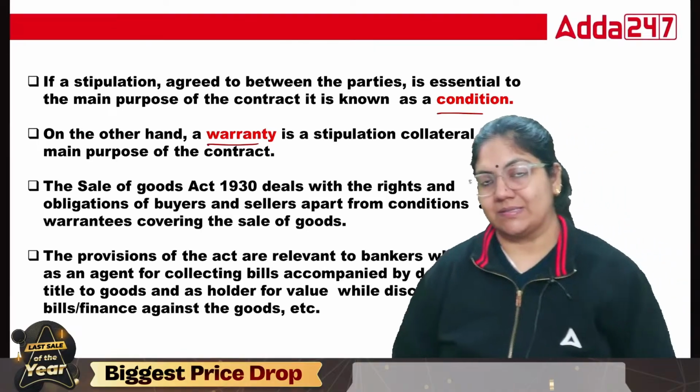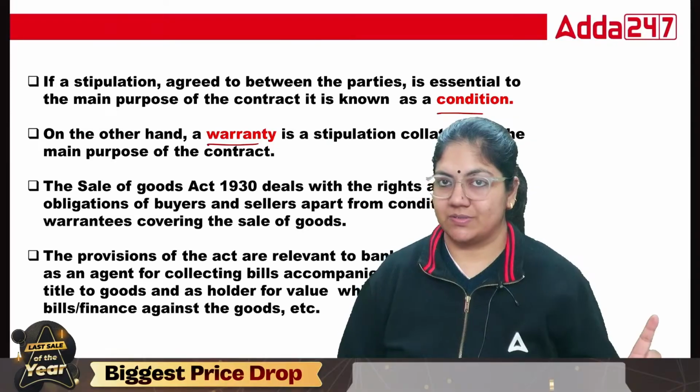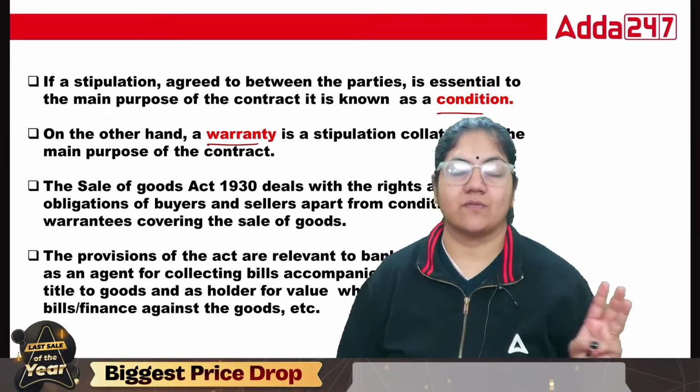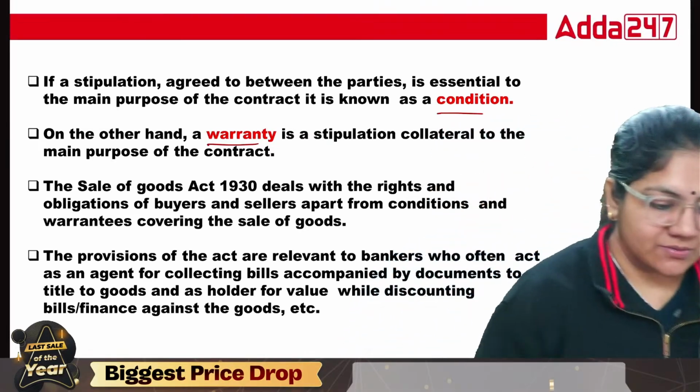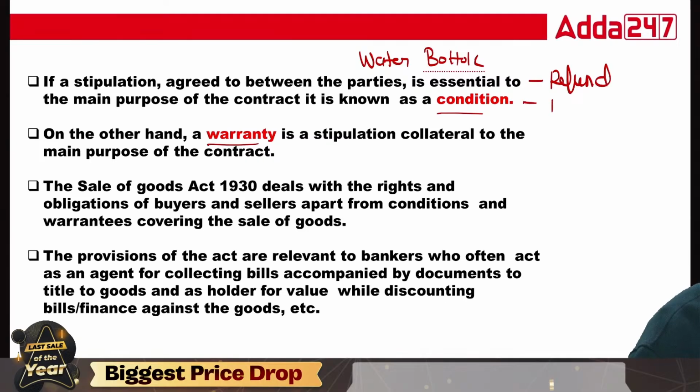So in this case, Nikkita ma'am has a right to either reject the goods, treat it as breach of contract and demand a refund. So these are the things I can do in the case of condition. Please learn this example, the water bottle. In condition, I have a right to a refund, a right to treat it as breach of contract, and a right to reject the goods, or ask for a new one.